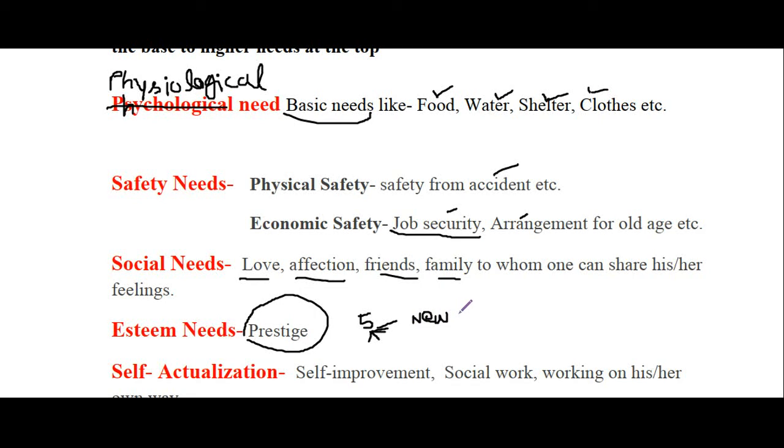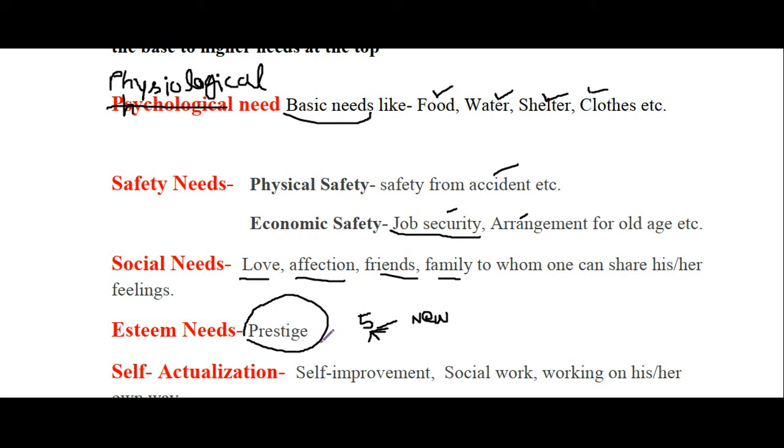He will come to you, all four friends, and he will just show off his new car. Why? Because he wants some prestige or speciality among you all. So here he is fulfilling his esteem need. He wants to show that now he is somewhat special among you five. So this comes under esteem need.